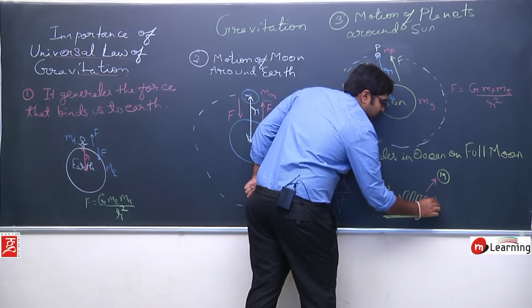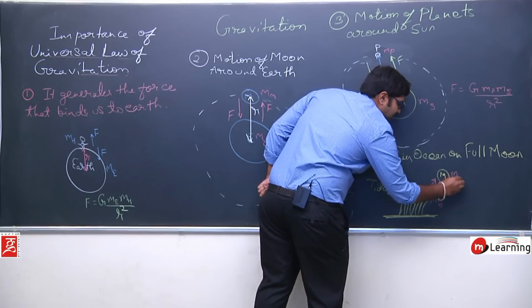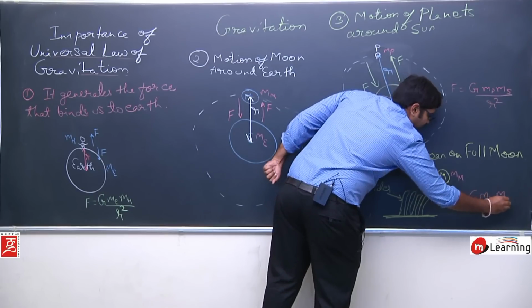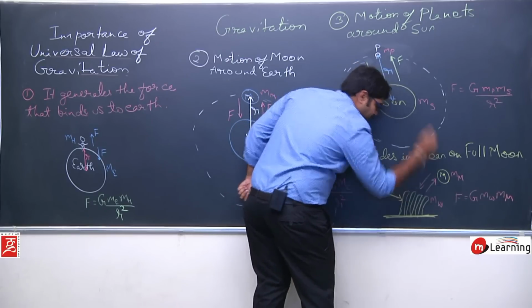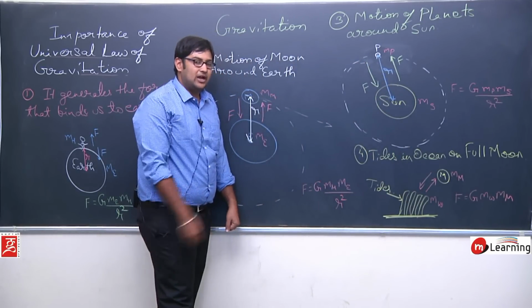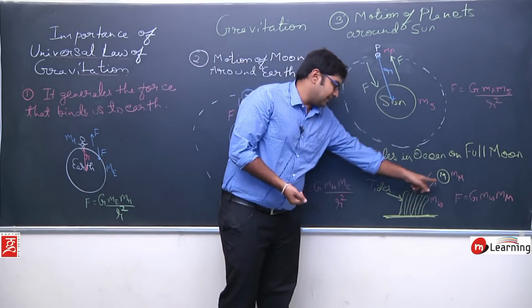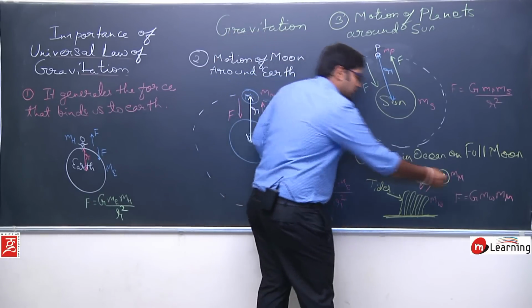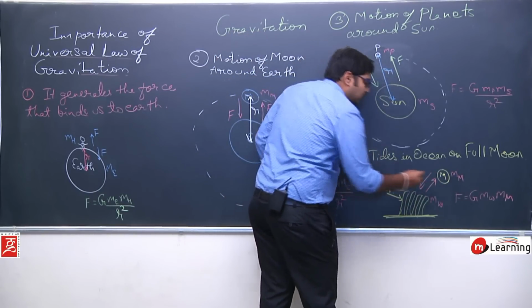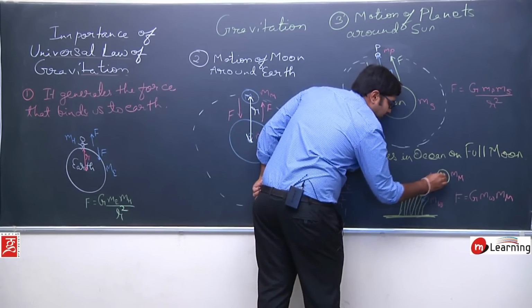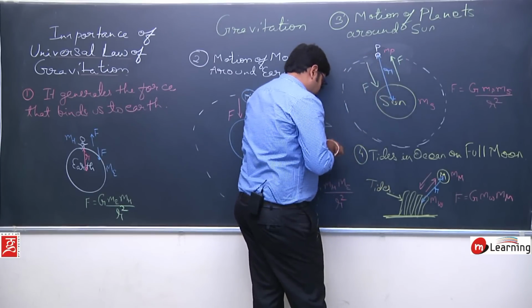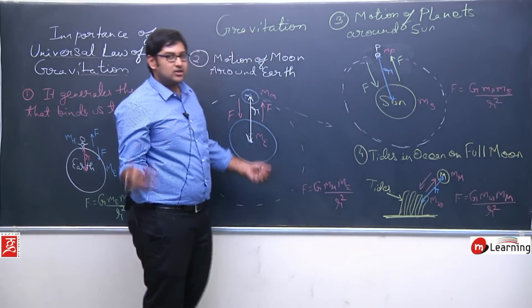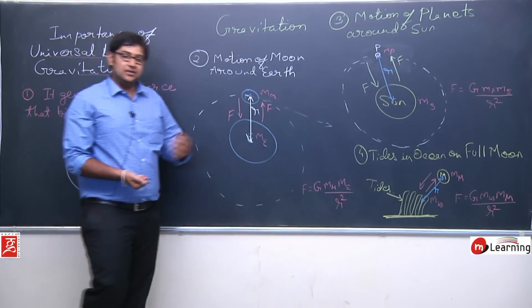Let us say that the mass of the water is mw and the mass of the moon is mm. So the force between them would be G times mw into mm. The water will also attract the moon and the moon will also attract the water, but the mass of the moon is large compared to the mass of the water. And the distance, from the center of the moon to the water, let us say is r. So the force is G mw mm upon r square. This is the force by which the water on the Earth will get attracted towards the moon.